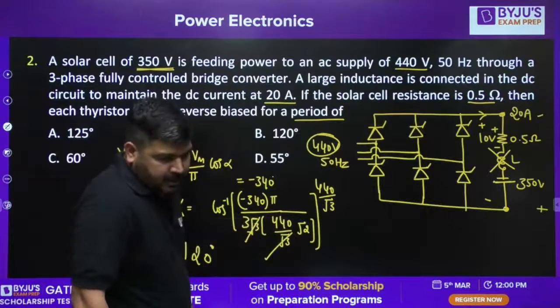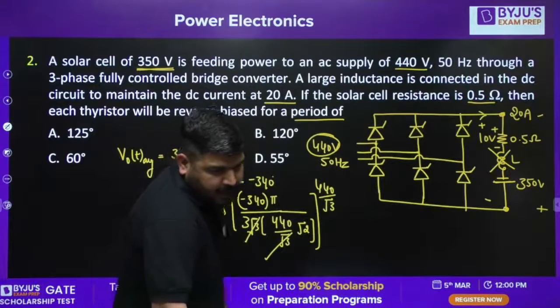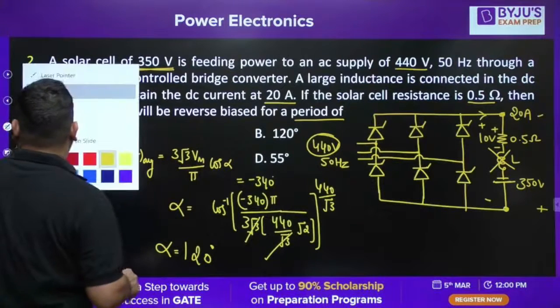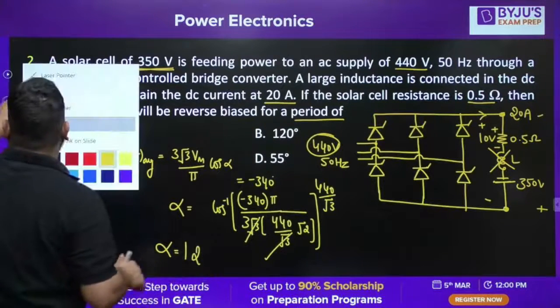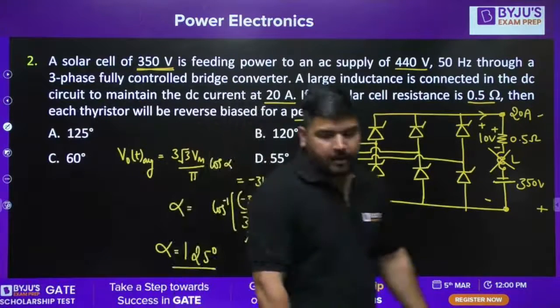From this calculation you can calculate the value of alpha. Okay, Abdul. At 9 p.m. we have network class, but not now. It's the BARC session. Okay, so it is 125 degree. Thank you. So we found that alpha came out to be 125 degree.